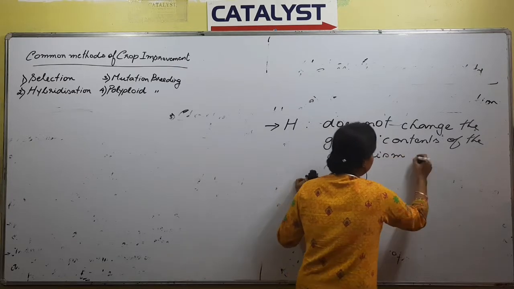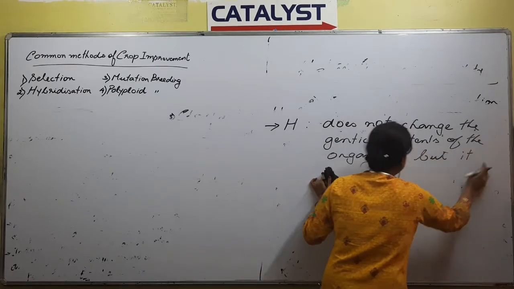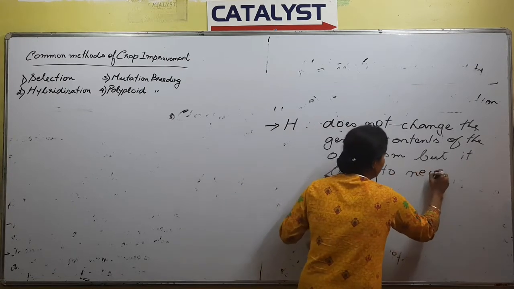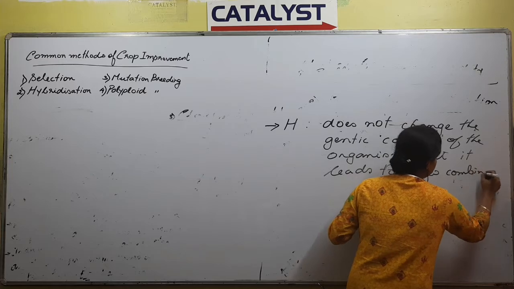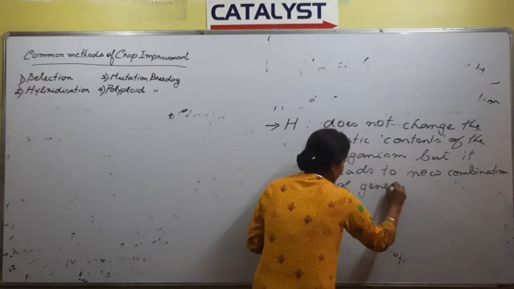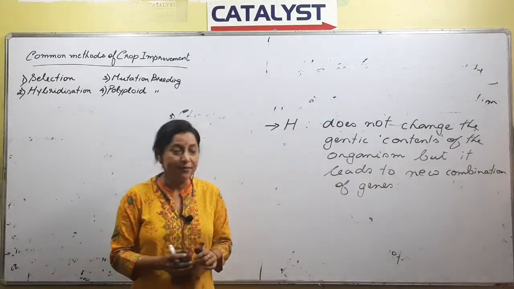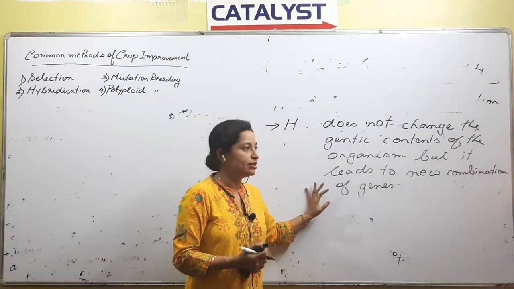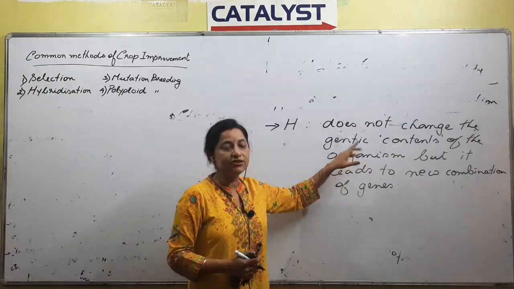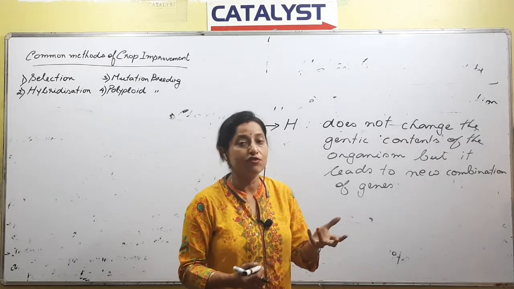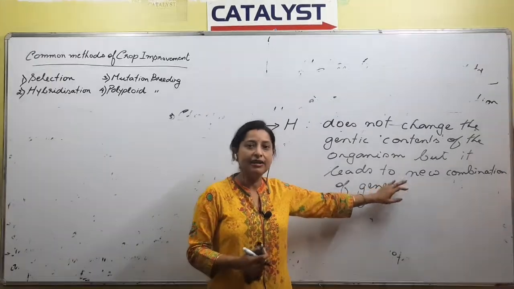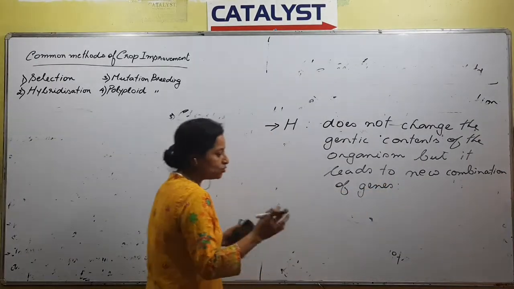But it leads to new combinations of genes. The number of chromosomes will remain the same, but what they do is try to change the combination of genes. Right, there are just two or three points that you need to remember about this.